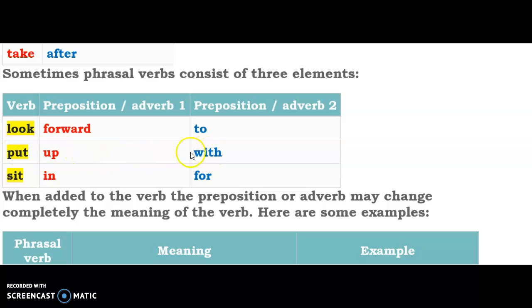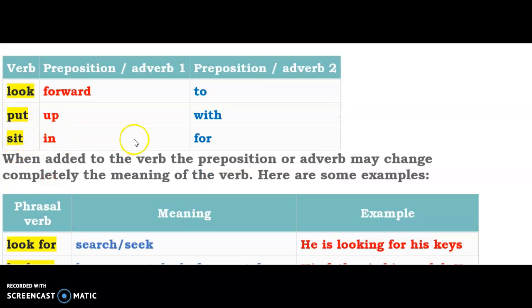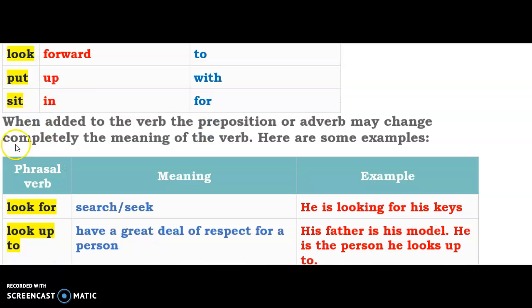And these three words will make one action. That is the phrasal verbs. In the same way, similarly, sit in for also has two prepositions together, in and for with sit. It's your phrasal verb.